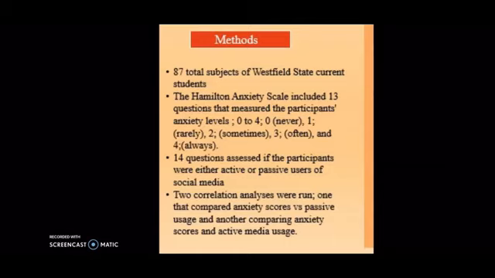We used the Hamilton Anxiety Survey to measure anxiety. This also allowed us to determine their level of anxiety on a scale of 0 to 4, 0 being not present and 4 being severe.